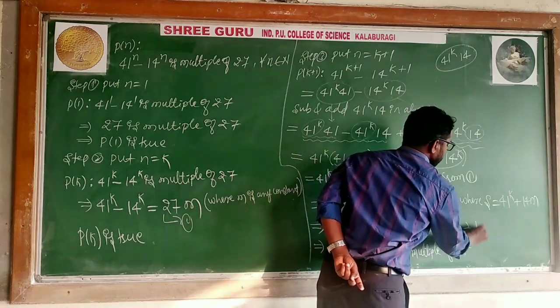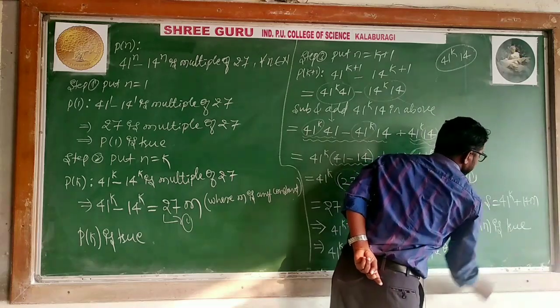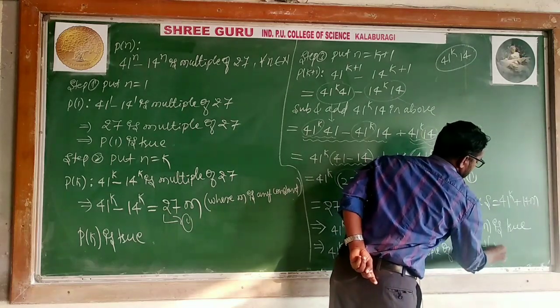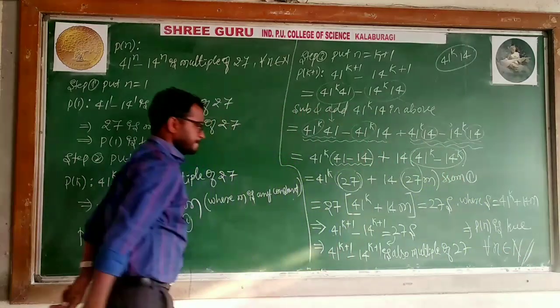Therefore P of n is true for all natural numbers. This is the main thing.